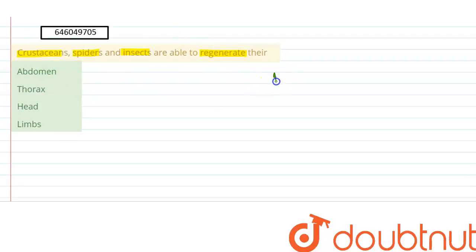So whenever there is an injury to the body of the organism, the lost body part is replaced by the process of restorative regeneration, right?